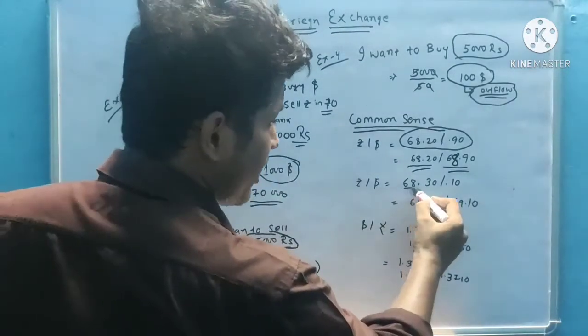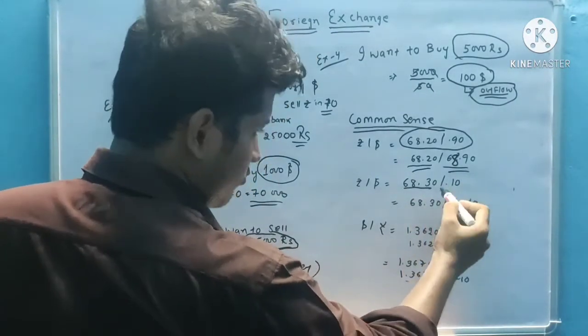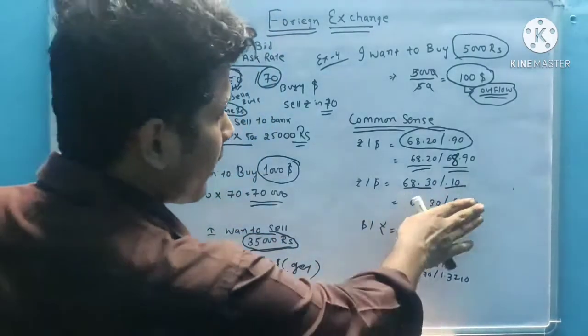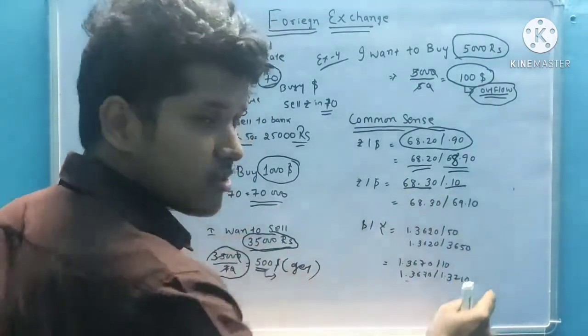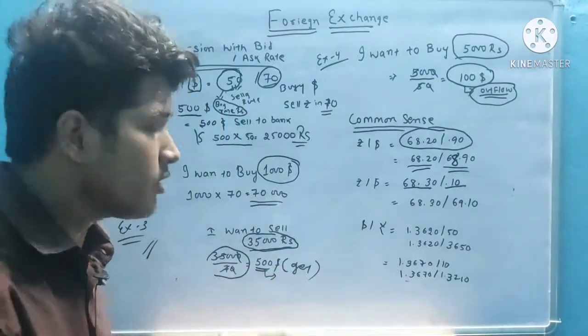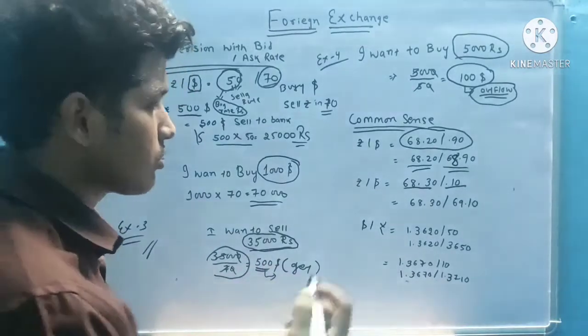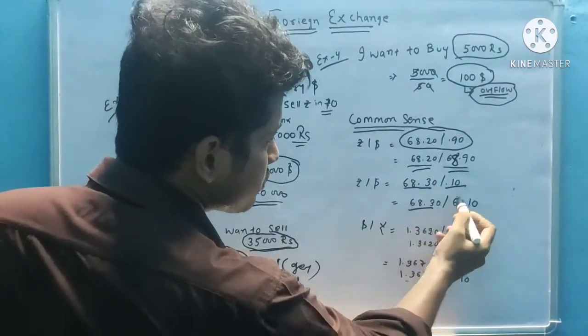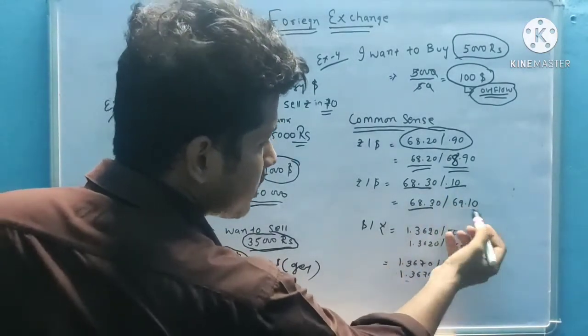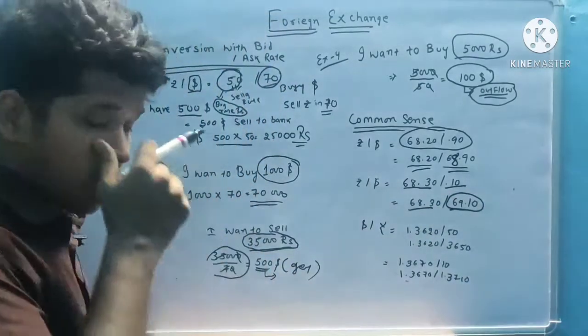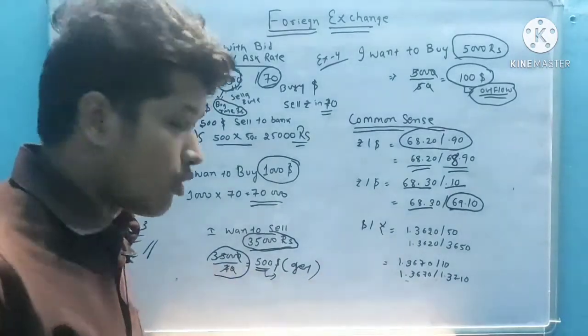Suppose the question gives 68.30 oblique 0.10. If I take 68.10, then the ask rate is lower than the bid rate. So I will take the amount that is bigger than it. So here 68.30, the next number is 69.10. Okay, so this concept, this common sense, you should know.